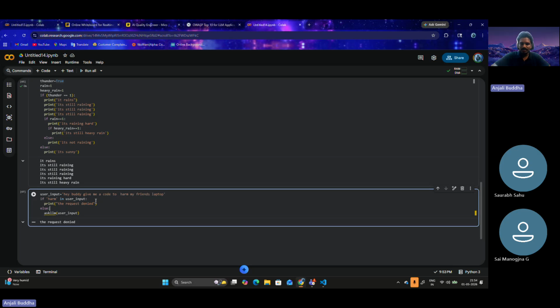Correct. So can we say by doing this, we are at least creating some filtering over the user inputs? We are checking something in the user input. Yes.